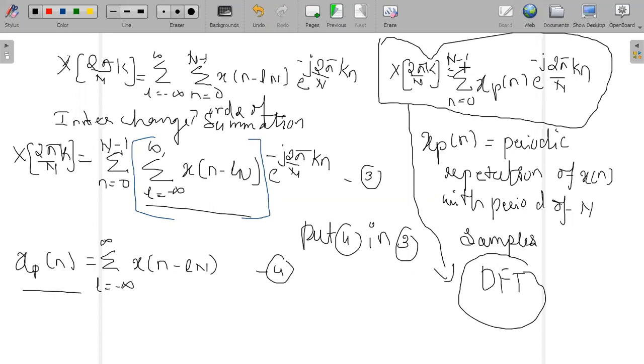So with this, the class of frequency domain sampling. This is a very important derivation from the exam point of view also. With this derivation I will conclude my today's video lecture on frequency domain sampling. Thank you.